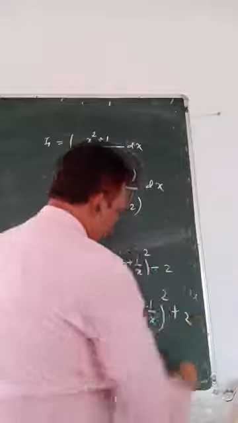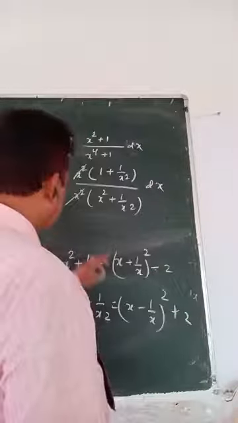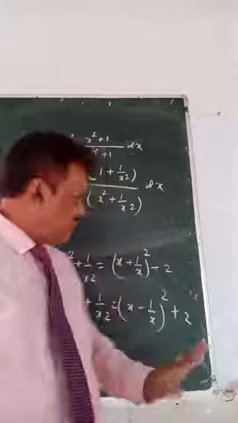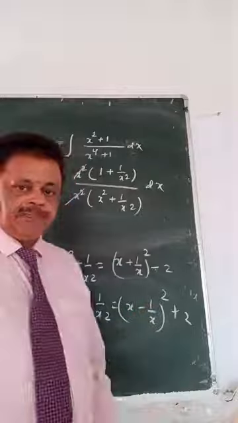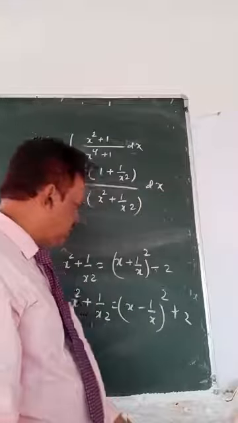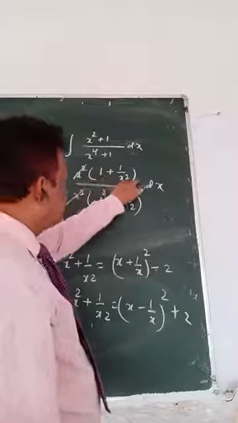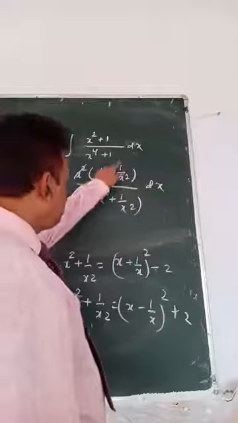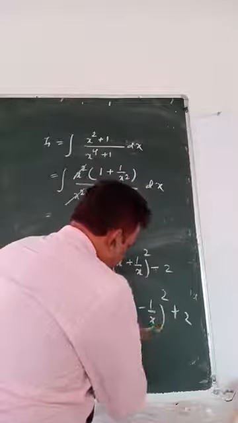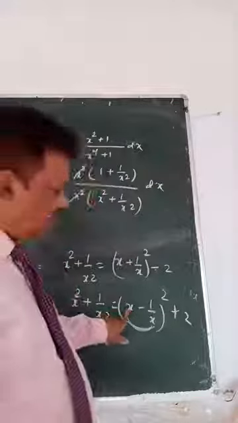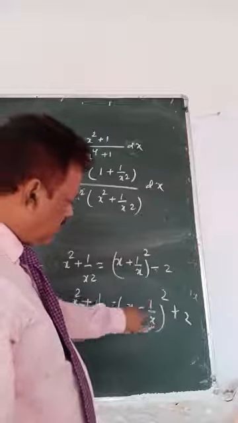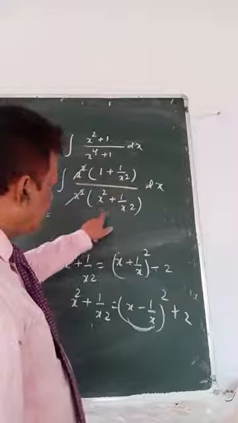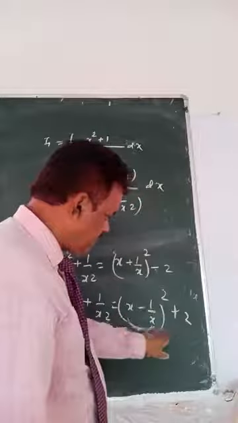Now here is x square plus 1 by x square. It is confusing whether I use this formula or this formula. So the clue is, this is the derivative of which part? That you have to select. 1 plus 1 by x square: look at its derivative. The derivative of x is 1, and of minus 1 by x is plus 1 by x square. That means in place of this you have to use this formula.